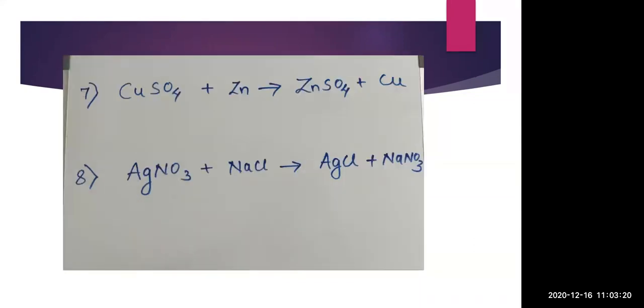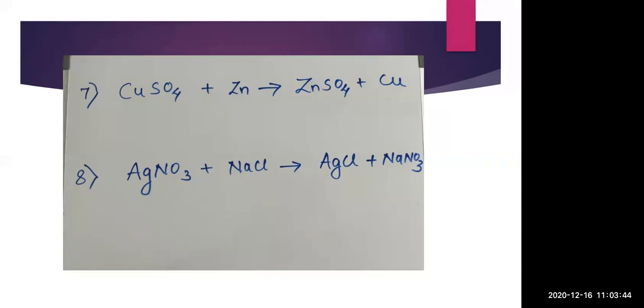Okay. Then comes CuSO4 plus Zn, which gives ZnSO4 plus Cu. Now first of all, is it a combination reaction or a decomposition reaction? None of them. Why? Because here the number of reactants is 2 and the number of products is also 2.